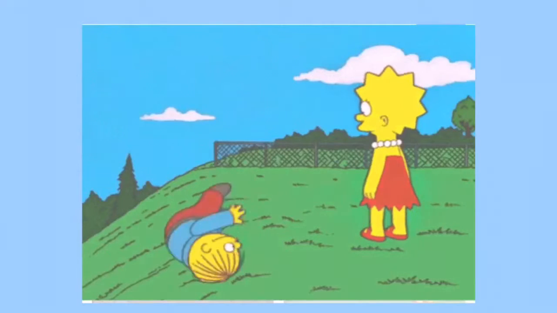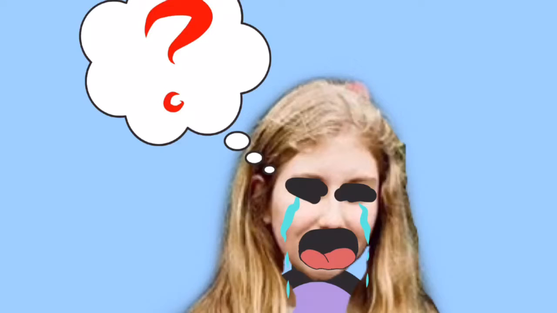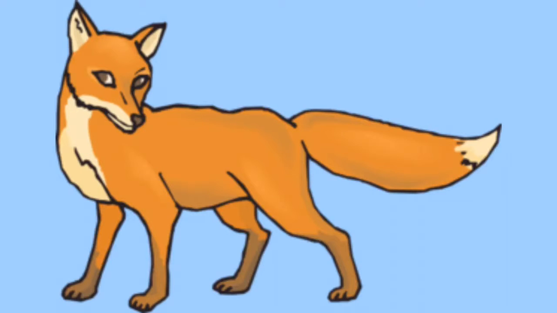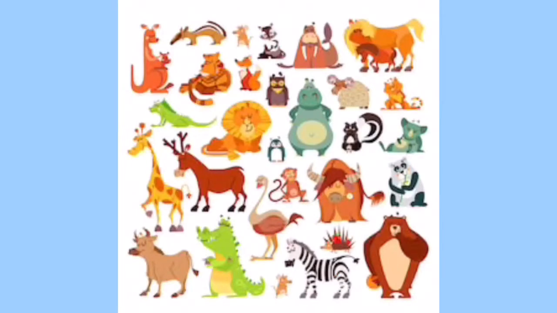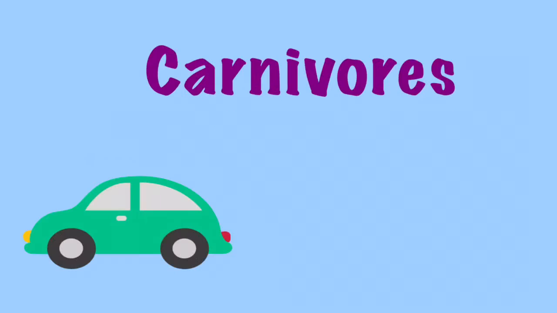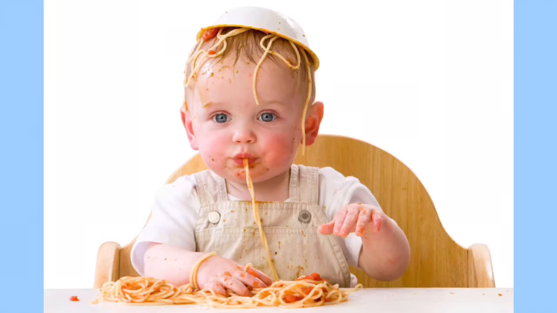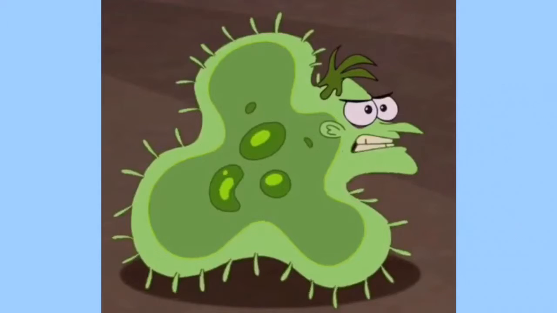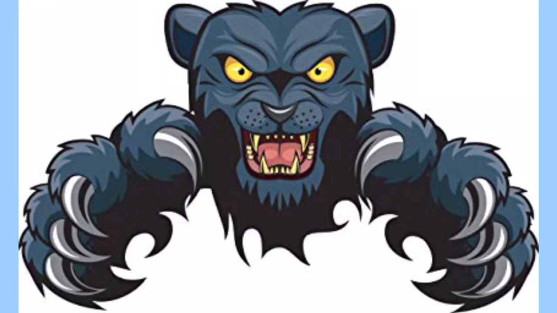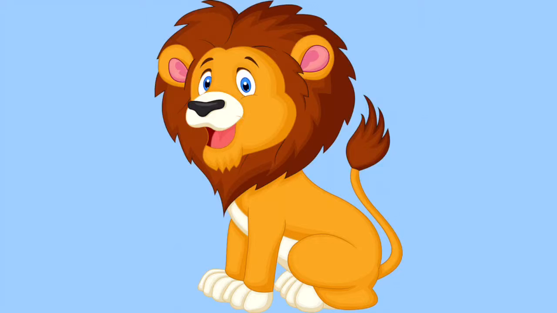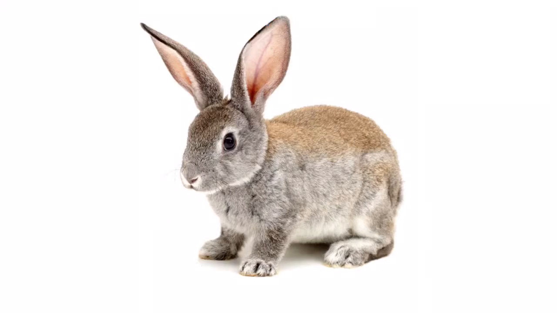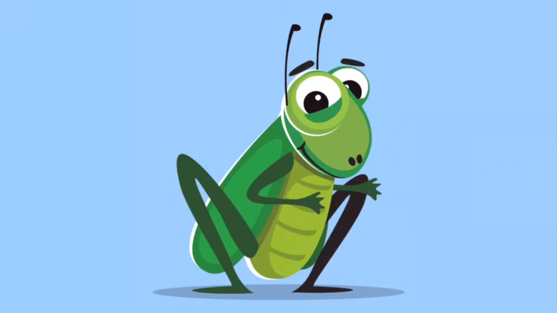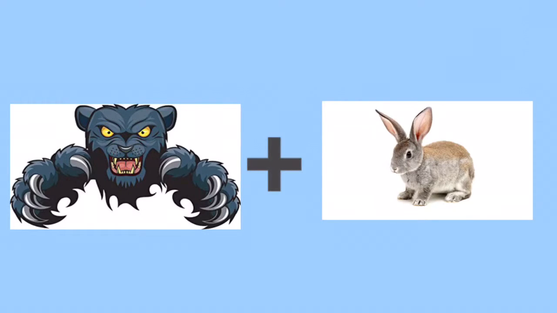Every organism has its own role to play in the ecosystem, whether it be the role of a predator or the prey. But what are predators and prey? Predators are animals that eat other animals. This means that they are carnivores. Carnivores are animals which eat meat. Prey are the organisms that get eaten by the predators. Predators are animals like foxes, lions, and tigers. But prey doesn't have to be an animal. It could be a plant or an insect. Both predators and prey fall into an important system called a food chain.